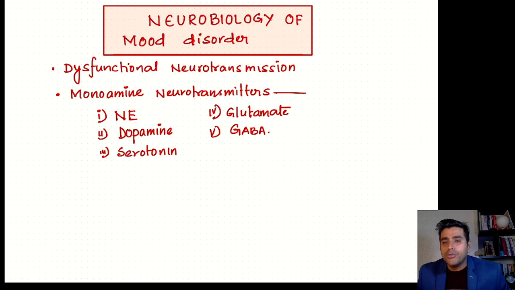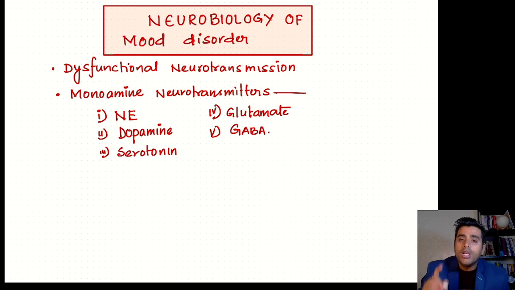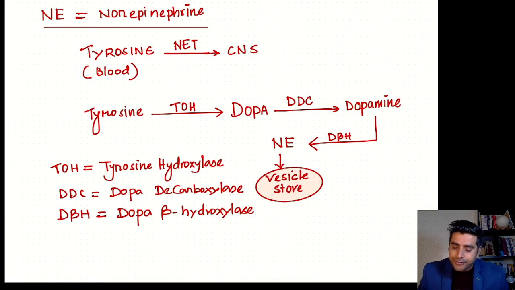Now before going to the monoamine hypothesis of depression, I will talk about the important mechanism of the manufacture and the elimination from the body of all these neurotransmitters. In this video I will talk about the formation and metabolism of the neurotransmitter norepinephrine.